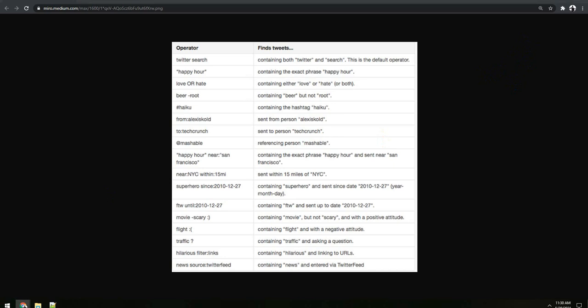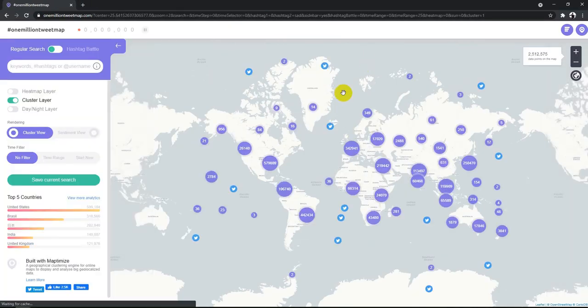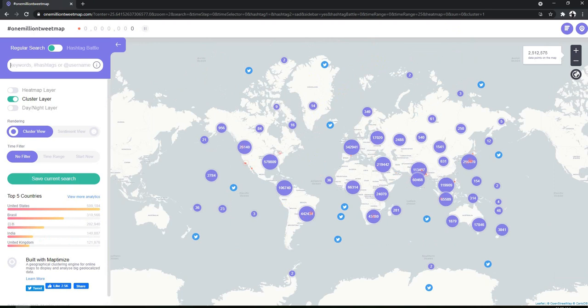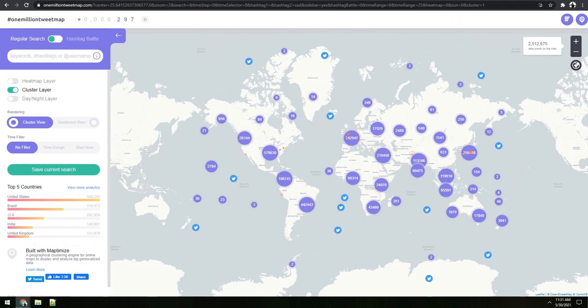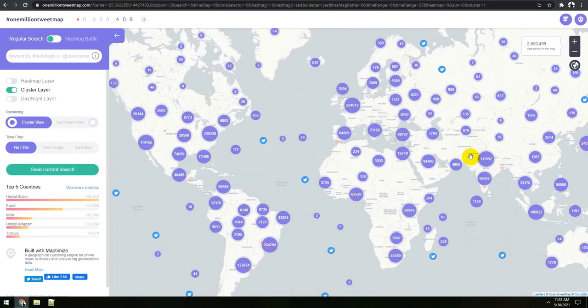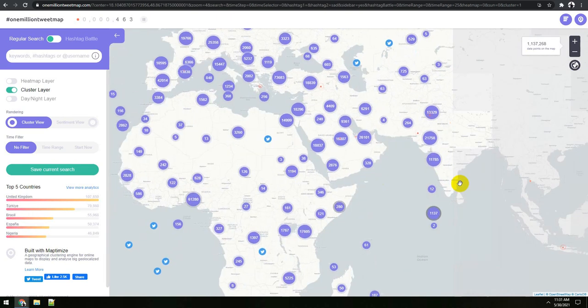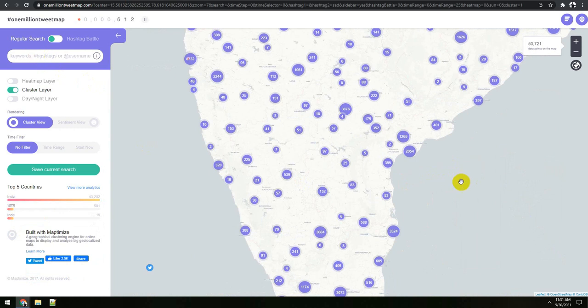Let's quickly talk about another brilliant website, that is One Million Tweet Map. Let me quickly bring out that website. It is a website that geographically shows the various tweets. You can see there are various tweets happening in India, and multiple tweets happening in, let's say, South Africa. That way you can target a particular geography and see more such tweets. Let me quickly take you to some part of India. Of course, you can search based on hashtag or even username.